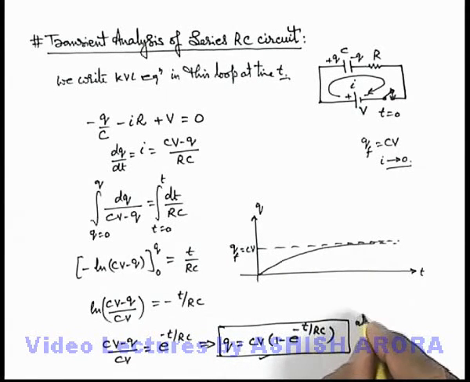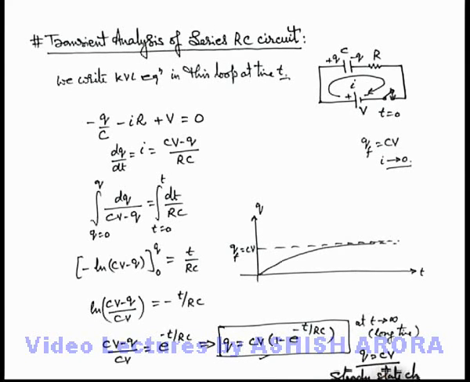Here you can see at t tending to infinity, if you substitute here after a long time, you can see the value of charge we are getting is CV, that is also termed as steady state charge on capacitor. This is the way how we analyze and solve the charge on capacitor as a function of time.